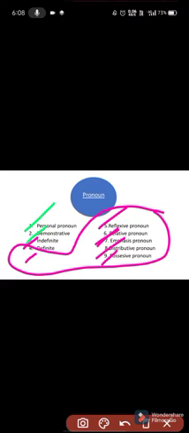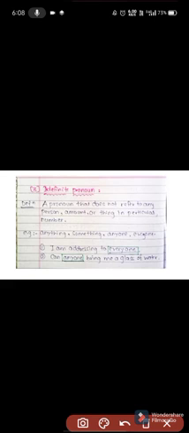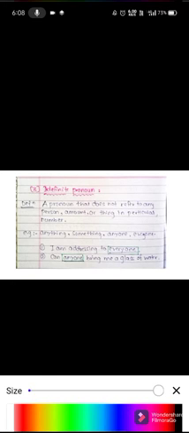Okay, then moving forward, first indefinite pronoun, that is the third part of pronoun. Okay, let's study the definition. A pronoun that does not refer to any person, amount or thing in a particular number. We can estimate the meaning from this name, that is indefinite pronoun. Indefinite itself indicates that there is no definite amount or person. In that case we use the indefinite pronoun.